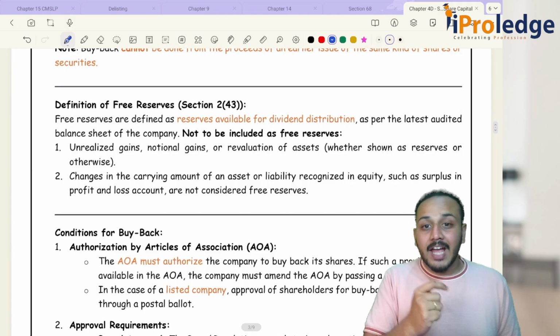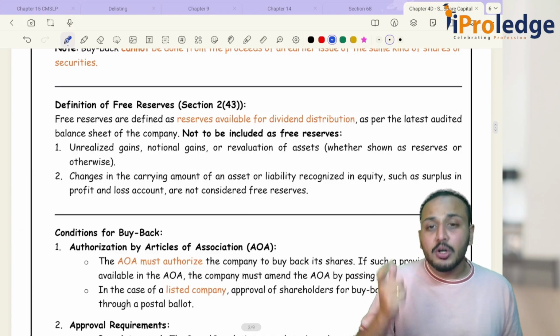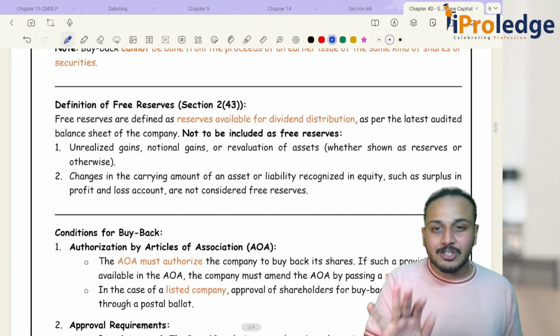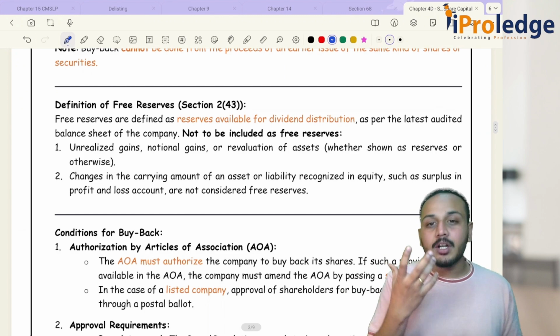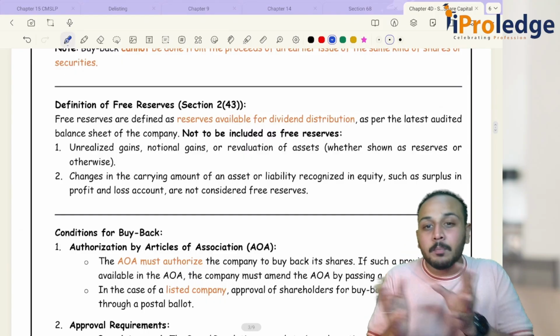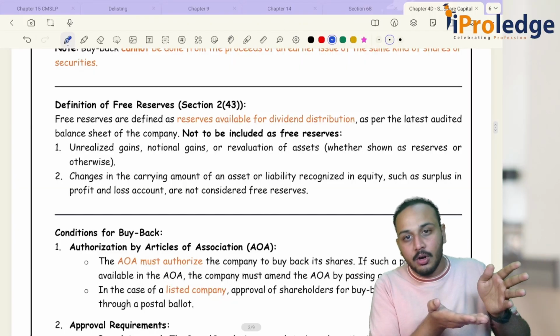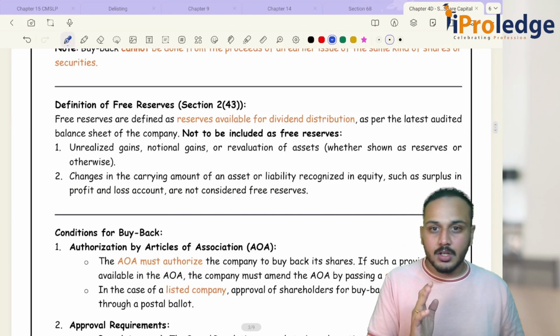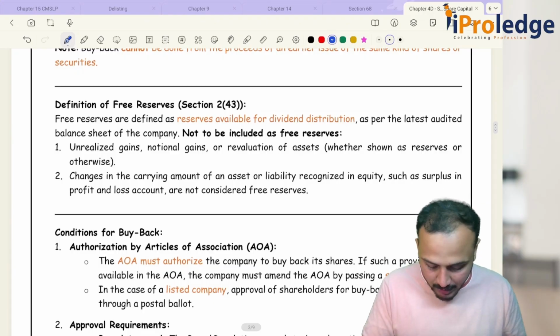Now, can I use this 50 lakhs to pay dividend? Of course not. This will not be included in your free reserves. So, what is excluded? If I have to put it in the simplest terms, any profit which does not bring in actual cash inflow is not included in your free reserves. Is this clear? Okay, let's move ahead.